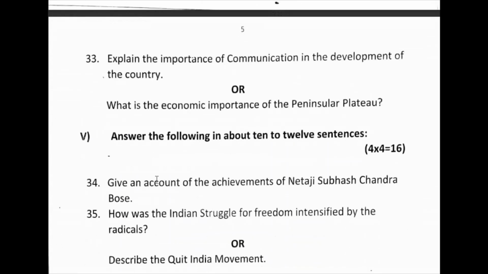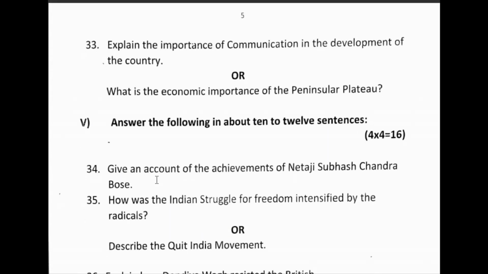Here you have to write 10 to 12 sentences. Give an account of the achievements of Netaji Subhash Chandra Bose. About Subhash Chandra Bose, in my lesson video I gave detailed points, 12 to 13 points. So definitely you will get all the points. From the beginning he was called Netaji.